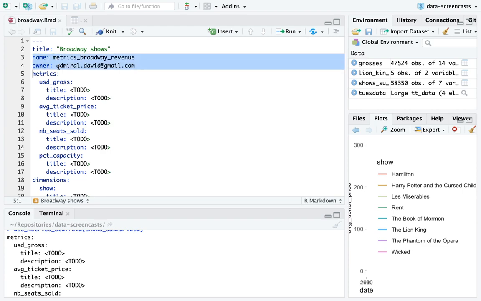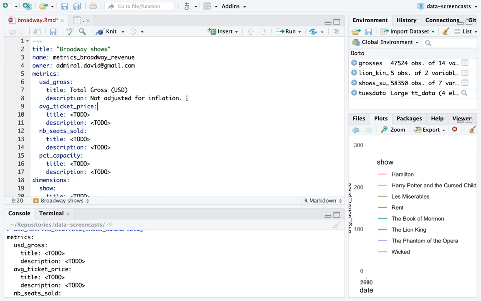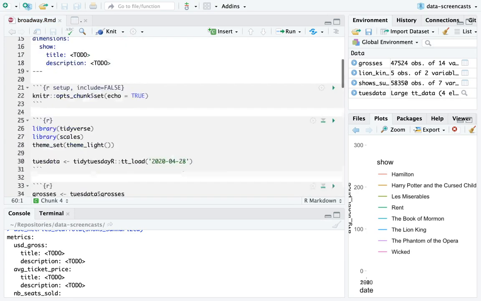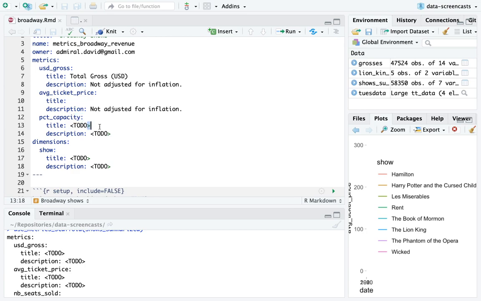This is stuff that right now tidy metrics use. I think it's going to change at some point, but total gross USD. And I say not adjusted for inflation. I'll put the same here. I might delete NB seats sold. I think it might not mean what I think it means, so I'm not particularly interested. Average percentage capacity averaged across weeks in the time period.